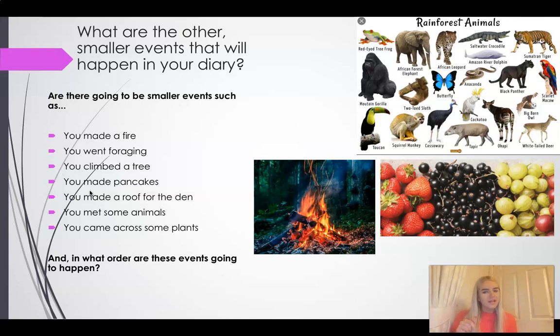But also, I need to think what order these events happened. I can't just say I made a fire yesterday, today I went foraging, oh, last week I climbed a tree. They need to be in order. So I might have said, oh, later this afternoon, or maybe earlier this morning, I made a fire. And then I decided that I wanted to go foraging because I needed some more food. Whilst I was there, I saw a massive beehive and I met these monkeys, and then you can start to talk about how you climbed a tree. And that's how you add those 3 small events in there.